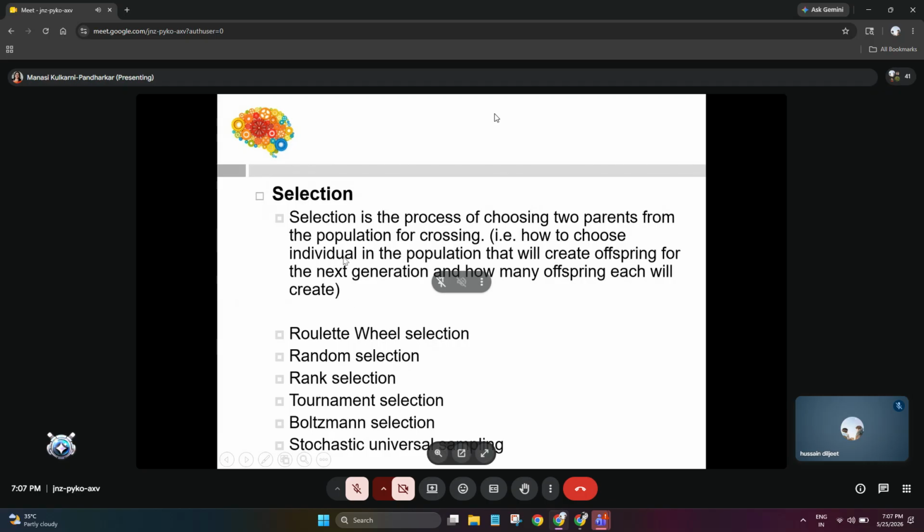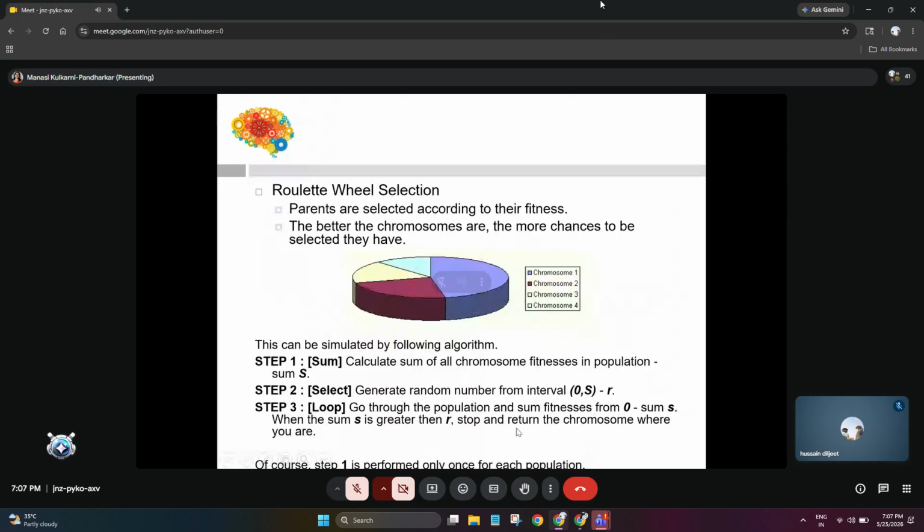So how to choose the individuals in the population that will create the offspring for the next generation, and how many offspring each will create. As I've told you, there are different operators for this: roulette wheel selection, random selection, rank selection, tournament selection, Boltzmann selection, stochastic universal sampling. All these are there.